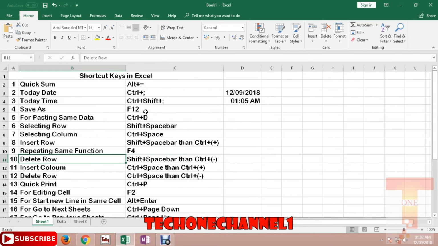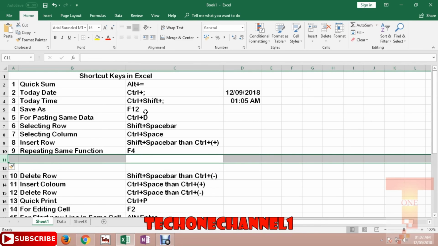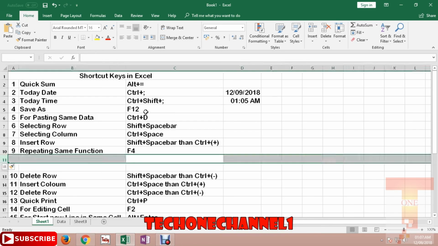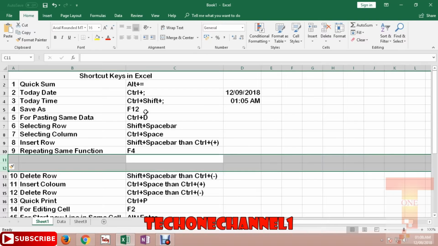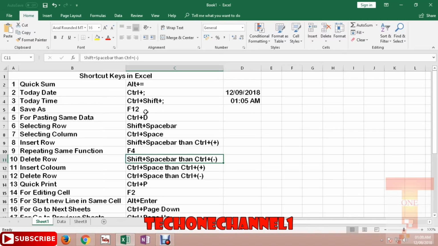Then the next one is delete row. How can I delete a row without using the mouse? Let me insert the row first here. Shift space, Control plus. I just inserted 2 rows. If I want to delete, I just need to repeat the same function. Shift space, select both of the rows and press Control minus. For inserting you press Control plus, and for removing you press Control minus.